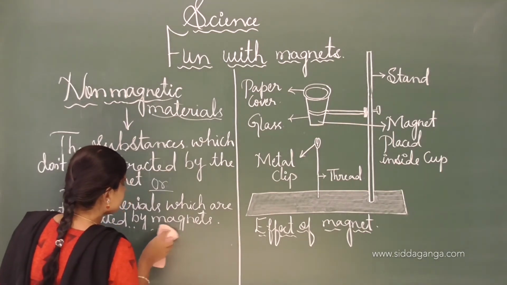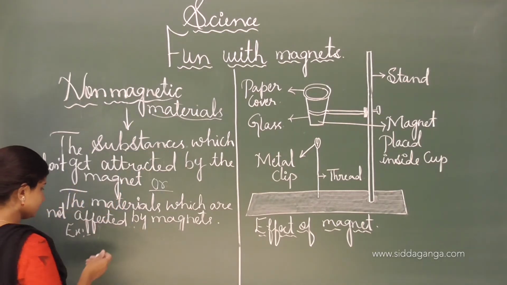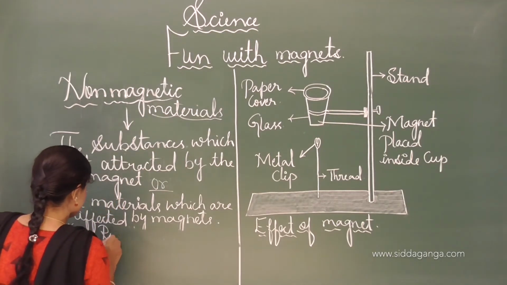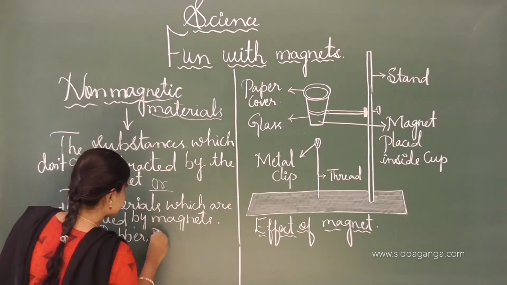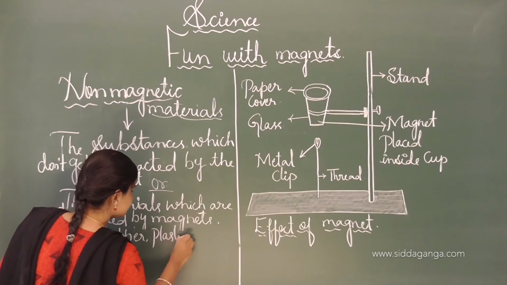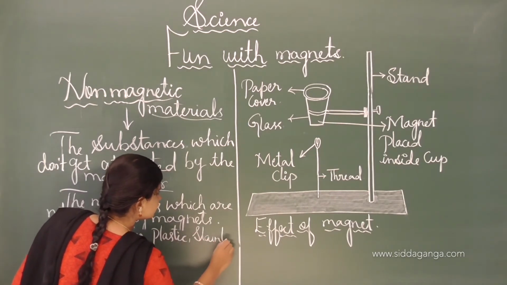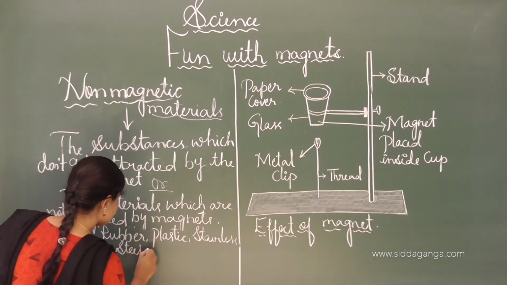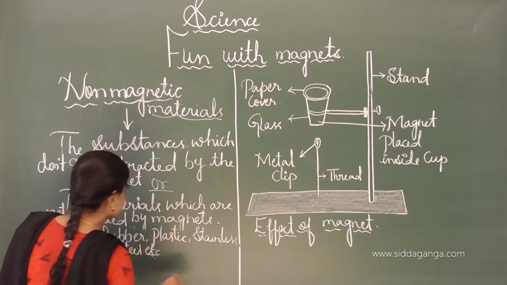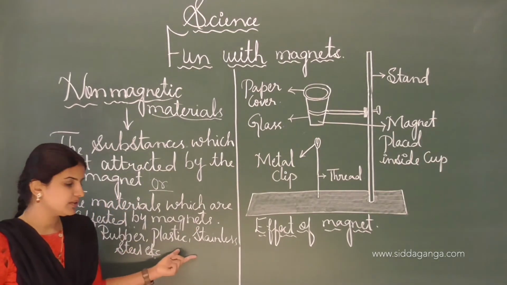Examples of non-magnetic materials are rubber, plastic, stainless steel, etc., and wood.